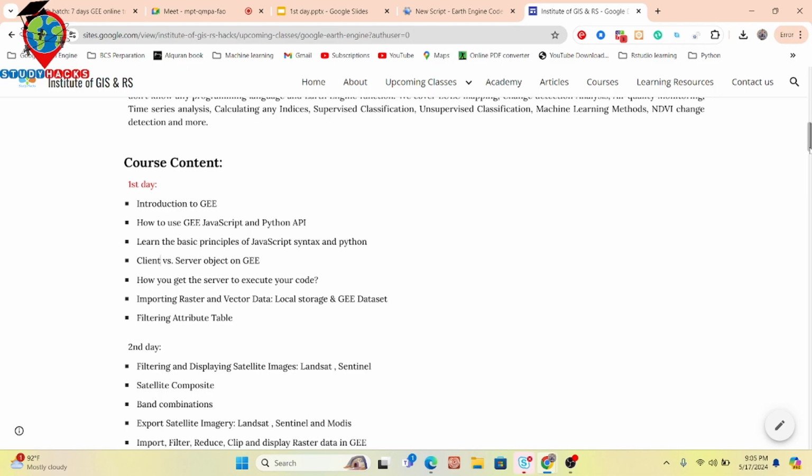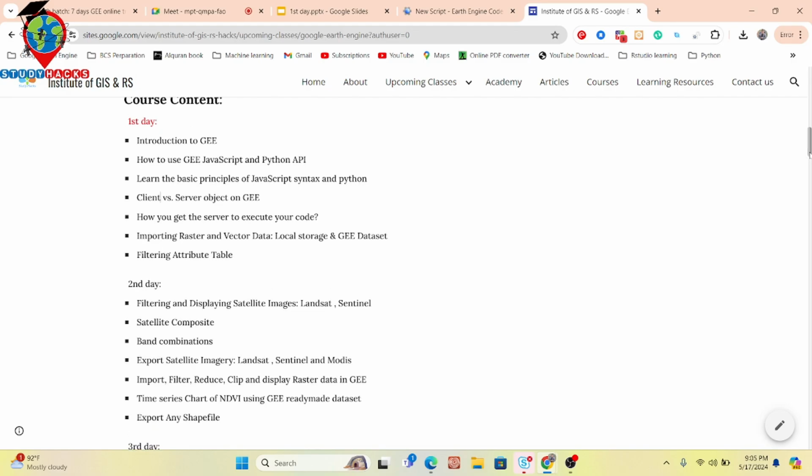On the second day, we mainly talk about how to filter and display satellite images: Landsat, Sentinel, MODIS. How you can use different types of satellite composites, create different band combinations, true color and false color, and export the satellite imagery. How we can import, filter, reduce, clip, and display rasters in Google Earth Engine. How we can work with time series charts on Google Earth Engine, creating different indices time series charts, such as NDVI time series chart, NDWI time series chart, or any other indices, and how we can export the shapefile from Google Earth Engine. We also discuss that.